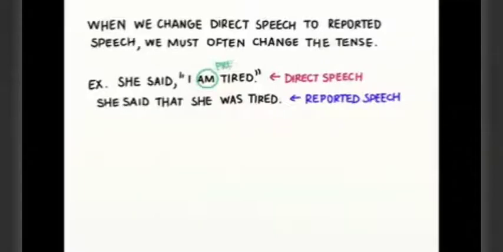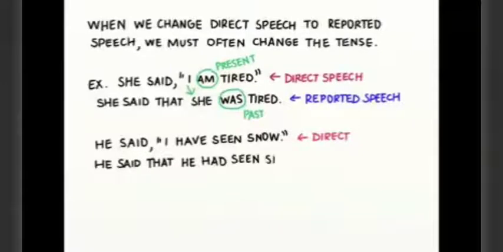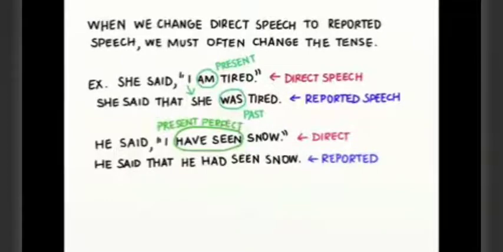If we use the present tense in direct speech, we use the past tense in reported speech. Another example, he said, "I have seen snow." This is direct speech. In reported speech, we say, he said that he had seen snow. Notice the present perfect changes to the past perfect.